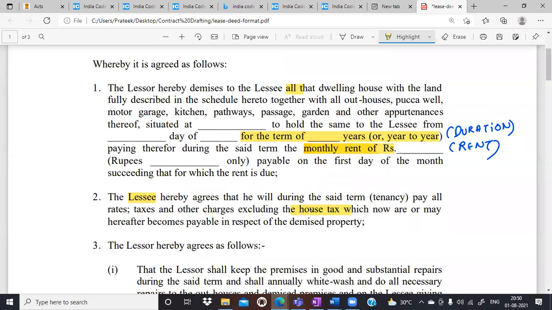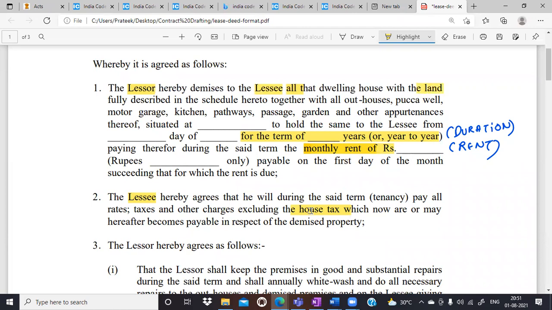Okay. Now, I am giving the possession. The lessor is the person who is giving the possession, and the lessee is the person who is taking the possession. So here Mr. B is the lessee and Mr. A is the lessor.